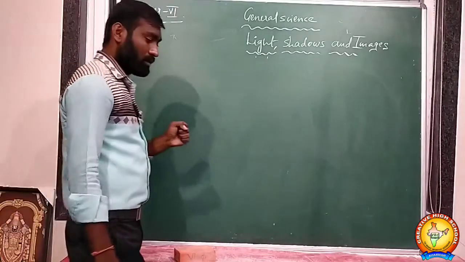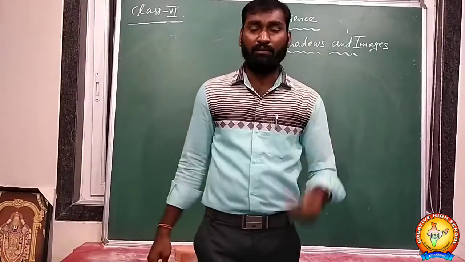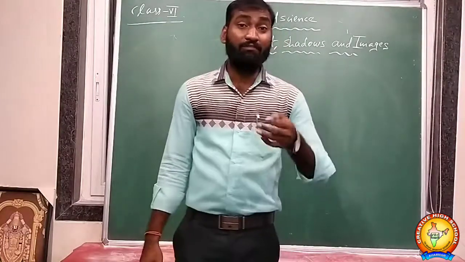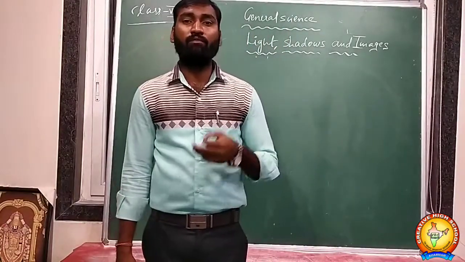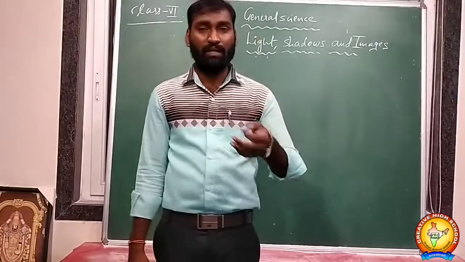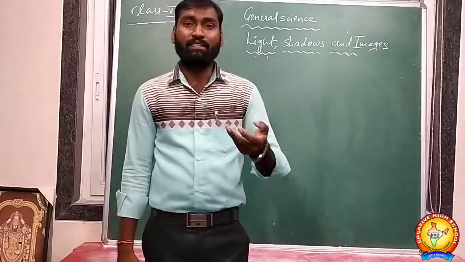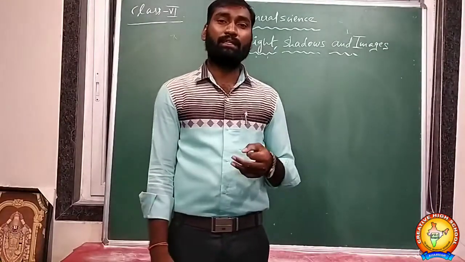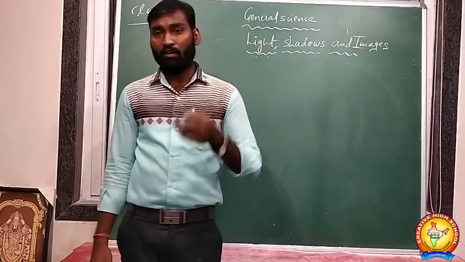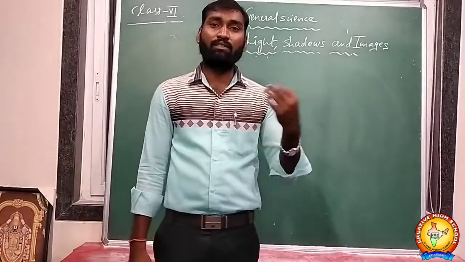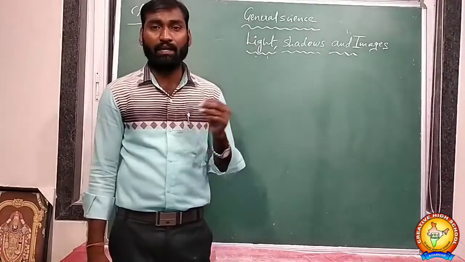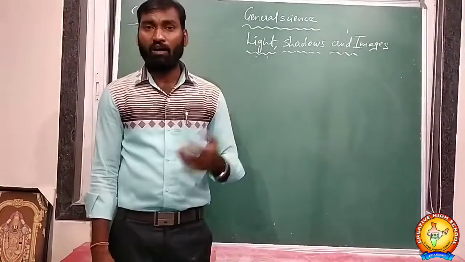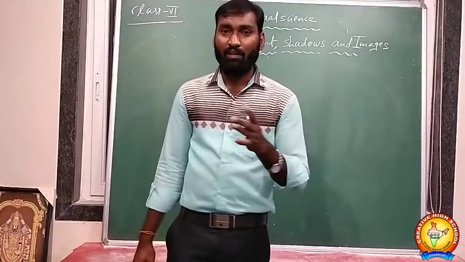Okay, so up to now what we discussed, again a recap. What is light? Light is a form of energy, invisible energy, which falls on the objects and is reflected back to the eye. Then the eye will capture the image of the object, and then we can identify the object. In a dark night, we can't see the objects. Why? Because there is no light.